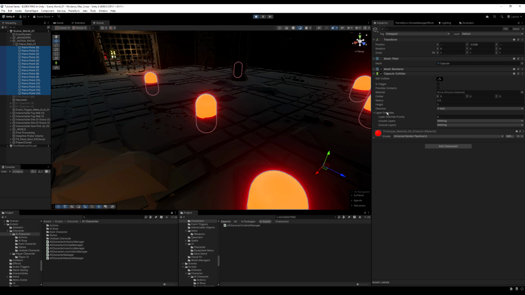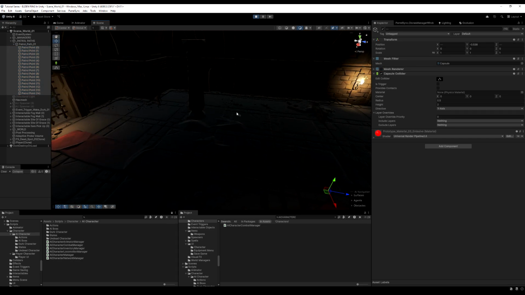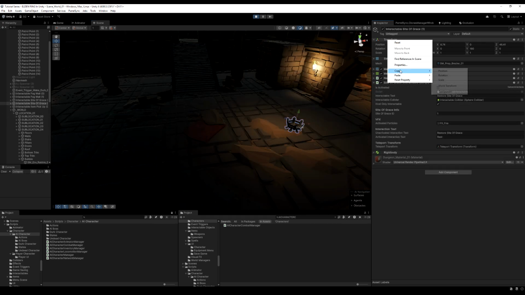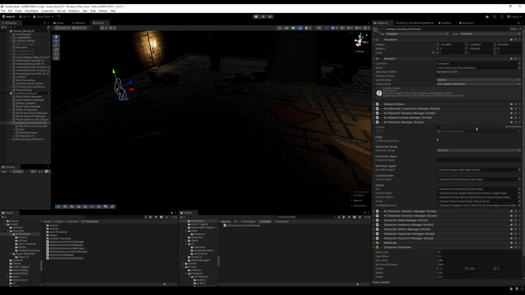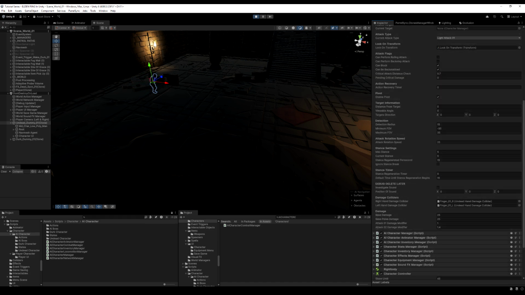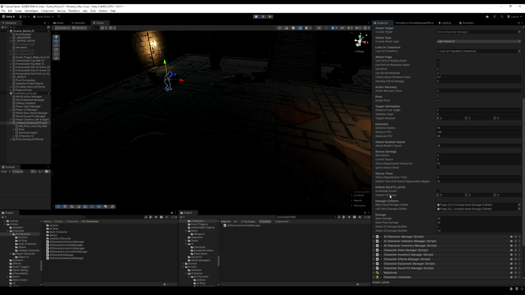I'm going to hide the mesh renderers for these patrol points. I forgot to say that in the last video. Also, you want to disable the capsule colliders. I forgot to do that too, my bad. I'm going to take a random position here and just copy it. We're going to get the position of this ruins, or this brazier. Then I'm going to go down to AI character combat manager, scroll down to my debug function, paste the position, and flick this.